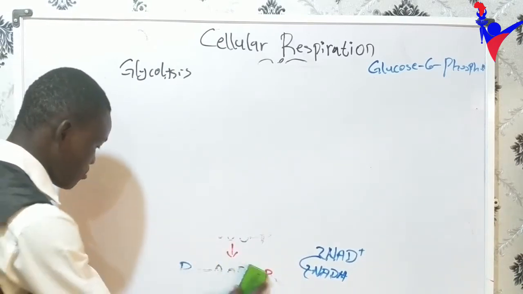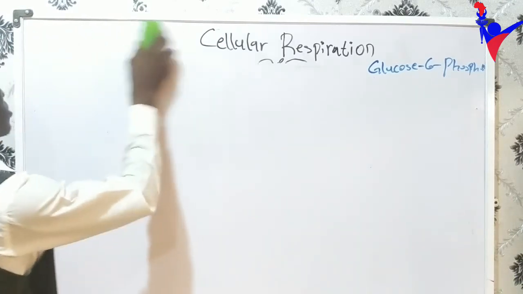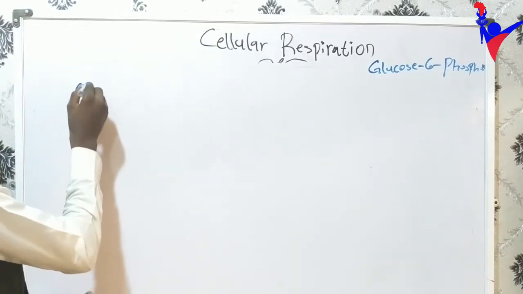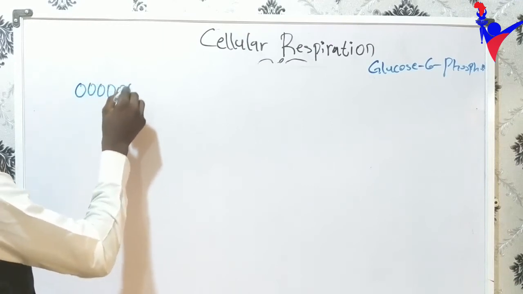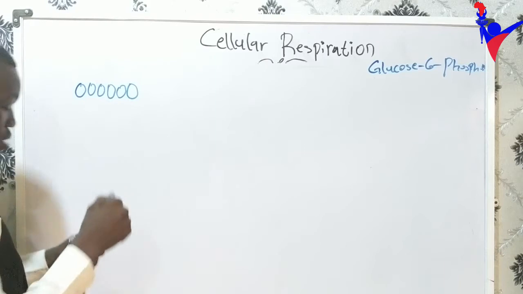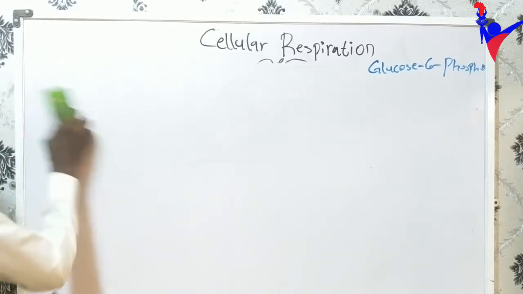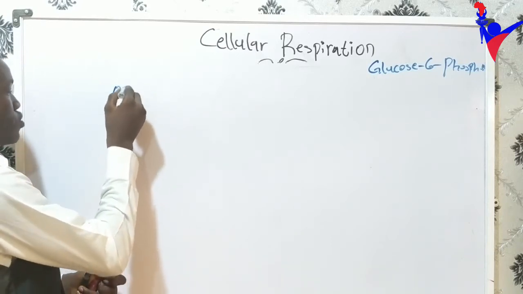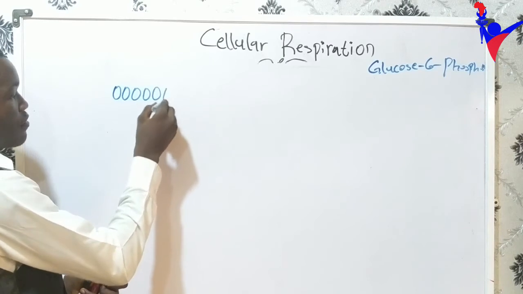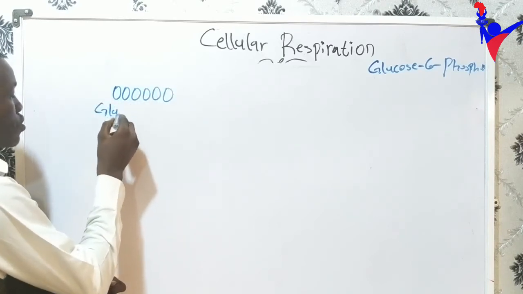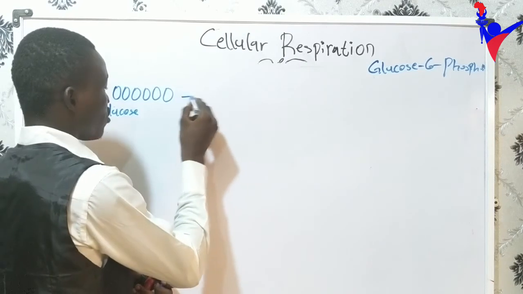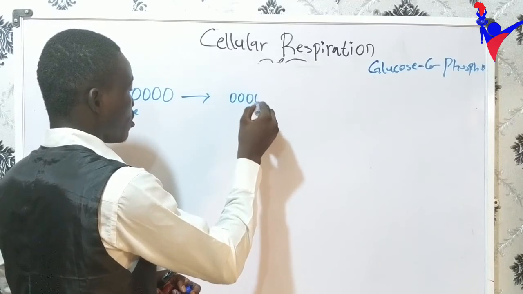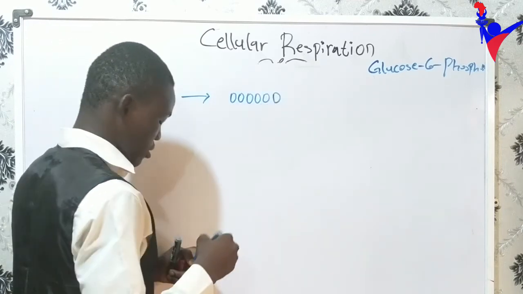What happens next? So we said the 6 carbon molecule, which is called glucose. Let me start from this side so we can see 1, 2, 3, 4, 5, 6. Glucose is being phosphorylated.